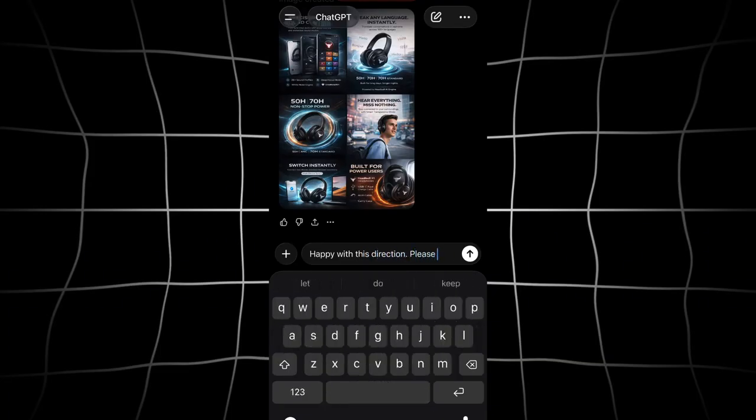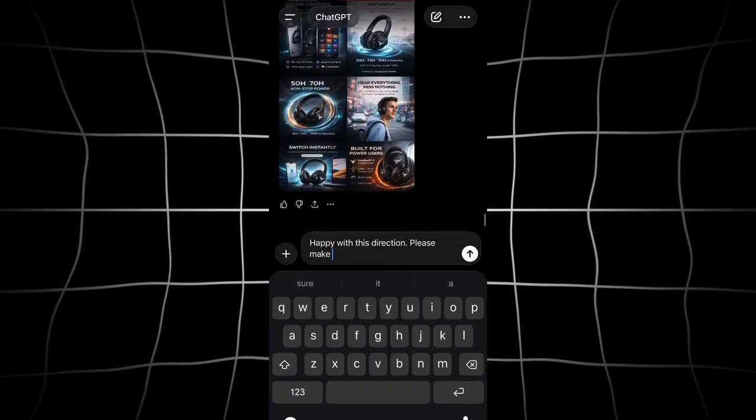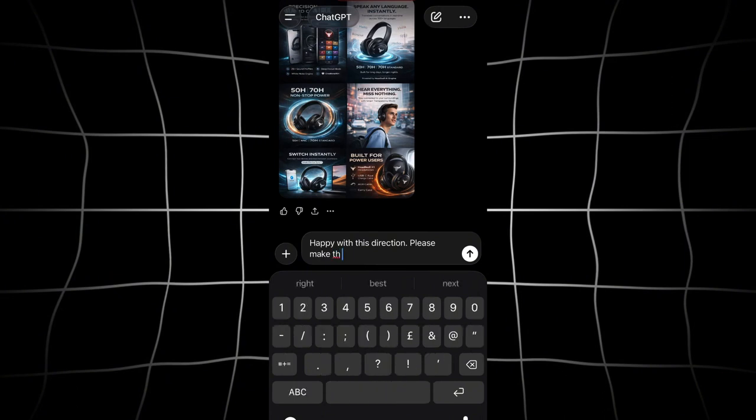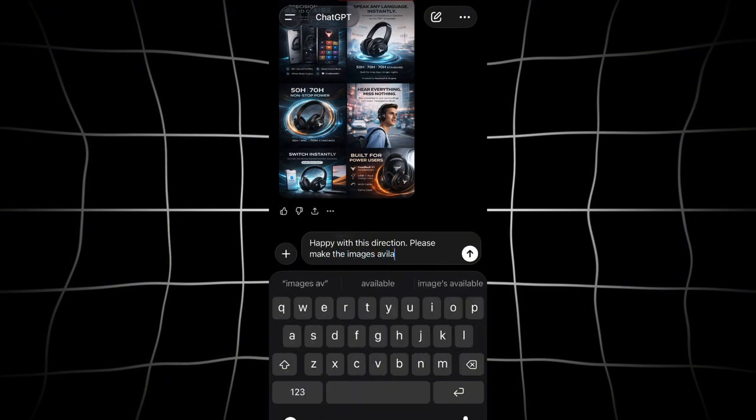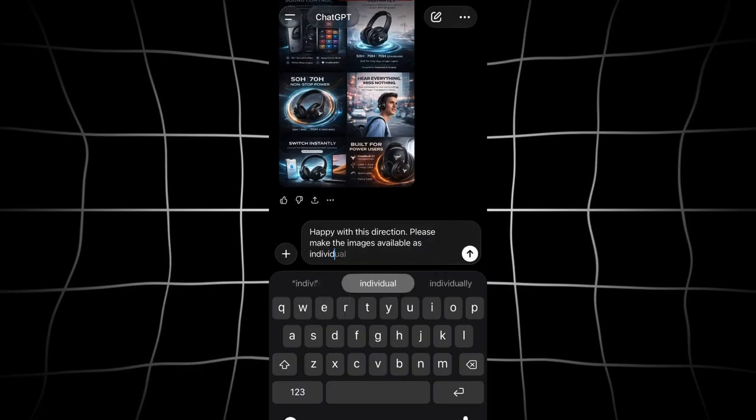Once I have confirmed that I'm happy with everything, I'm going to go back to ChatGPT and say, hey, can you please re-export them as individual assets that I can download. From that point, I can go ahead and upload them onto whatever platform of choice I'm going to be using: Shopify, TikTok Shop, eBay, Amazon, wherever it is you do your e-commerce business.